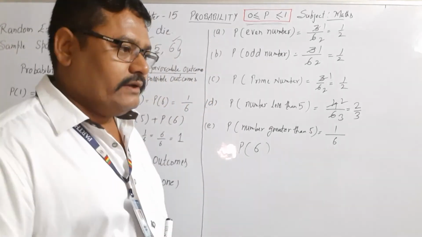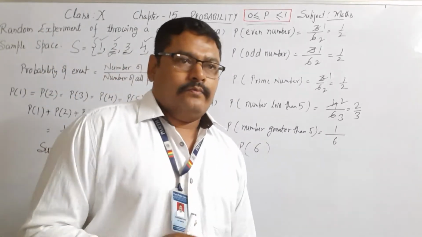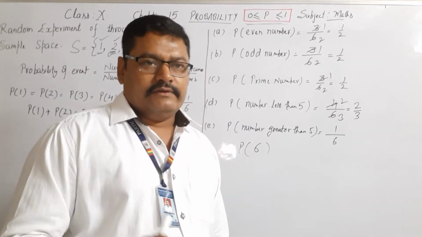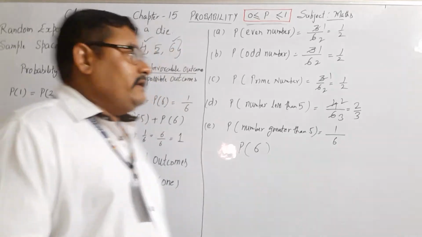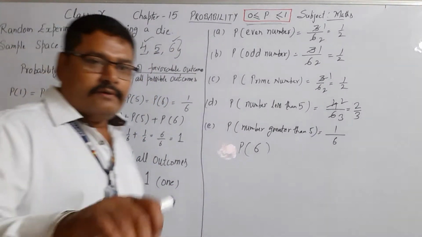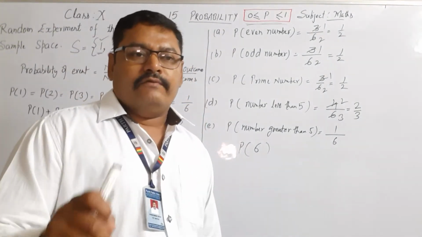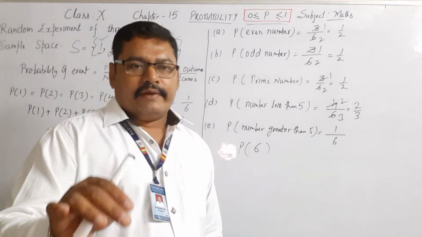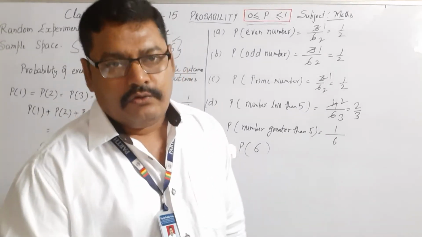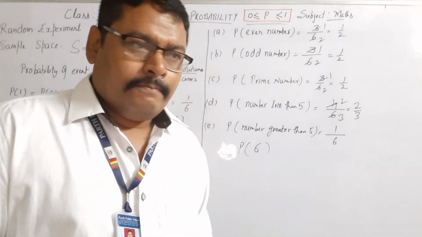Like I write one small thing, what is the probability of getting a number less than 2? What is the probability of getting a number which is less than 2? Less than 2 there is only one number, 1. This means indirectly I am asking what is the probability of getting 1. What is the probability of getting 1? Probability of getting 1 is equal to probability of getting a number which is less than 2, and both probabilities are equal to 1 by 6.